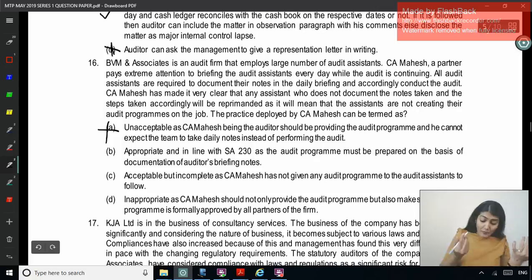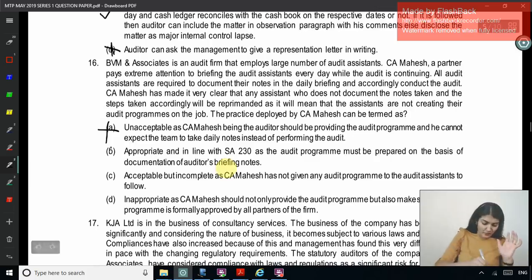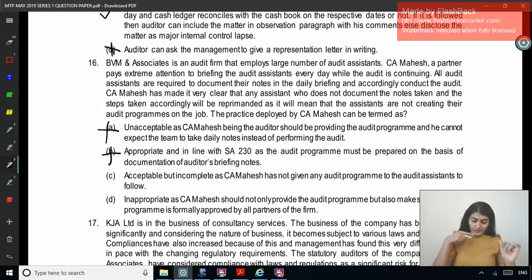Appropriate and in line with SA 230, as the audit program must be prepared on the basis of documentation of briefing notes. No, the program is not prepared on the basis of briefing notes, it's prepared on the basis of KOC. Acceptable but incomplete, as CA Mahesh has not given any audit program to the audit assistants to follow. Right, so that seems right.